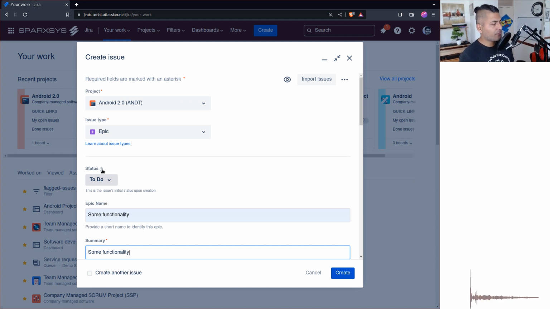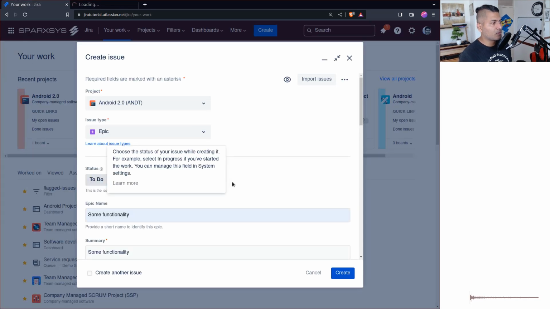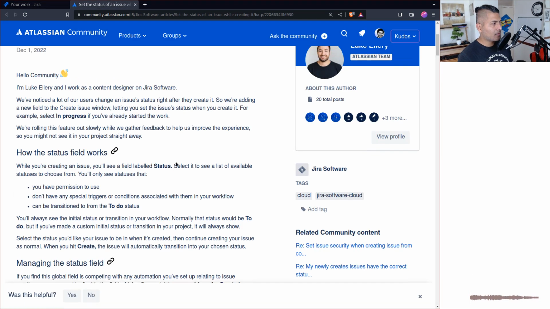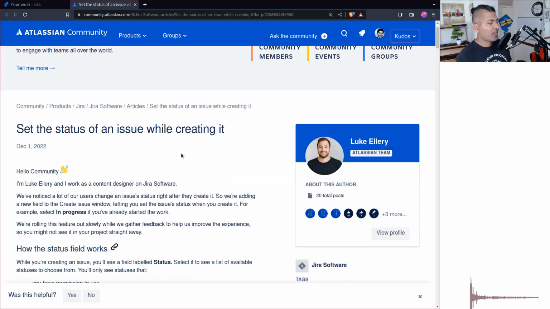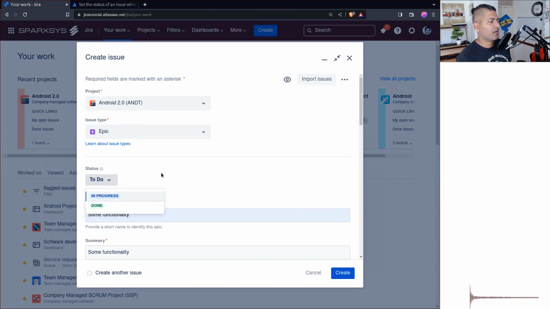Now there is a feature here, in this particular case, the option to select the status while we are creating the issue. And I am not really sure, to be honest, I understand why. That is not really the point. For example, if I know that I have already started the work and now I'm getting the issue, I can of course change it to In Progress, and I can of course create the epic.